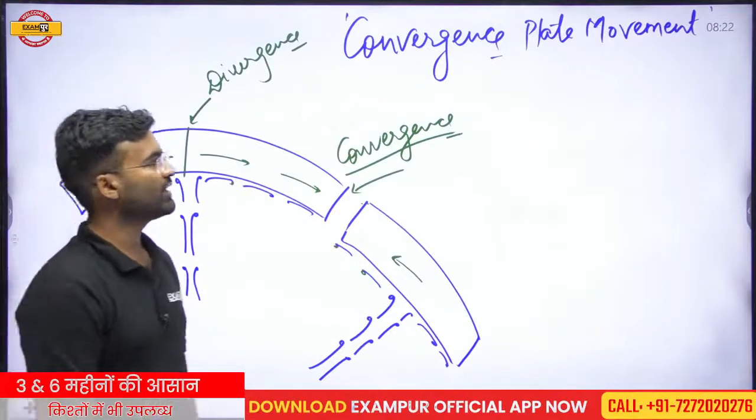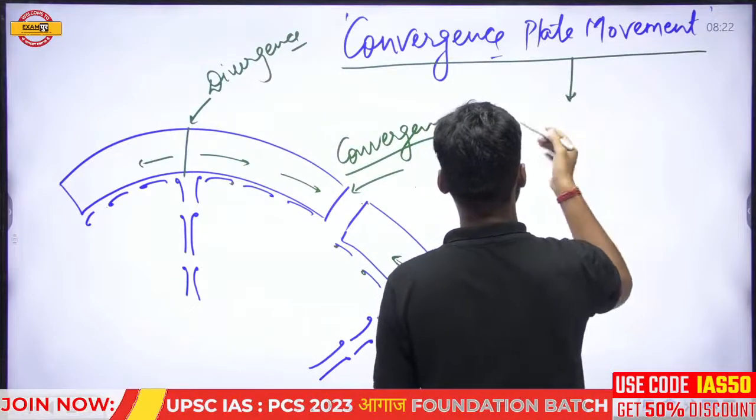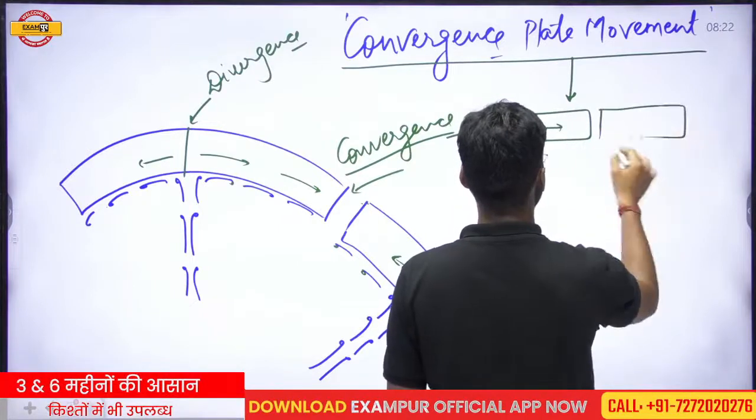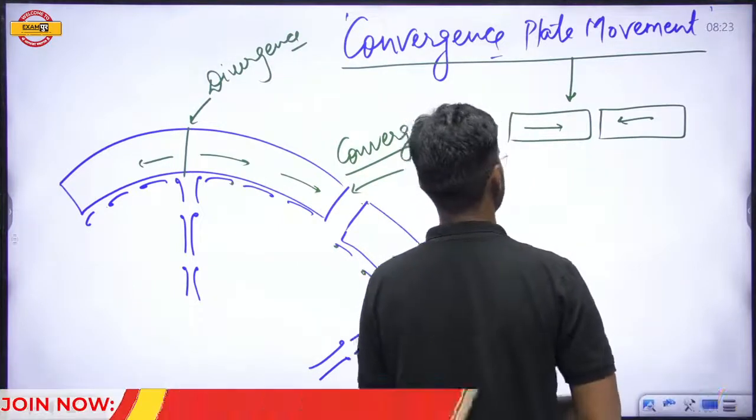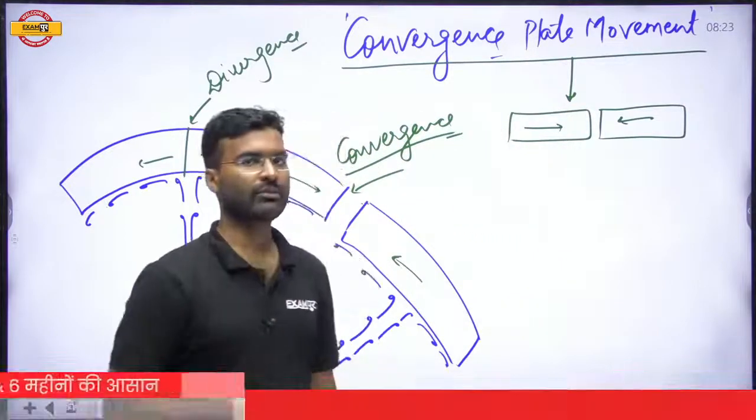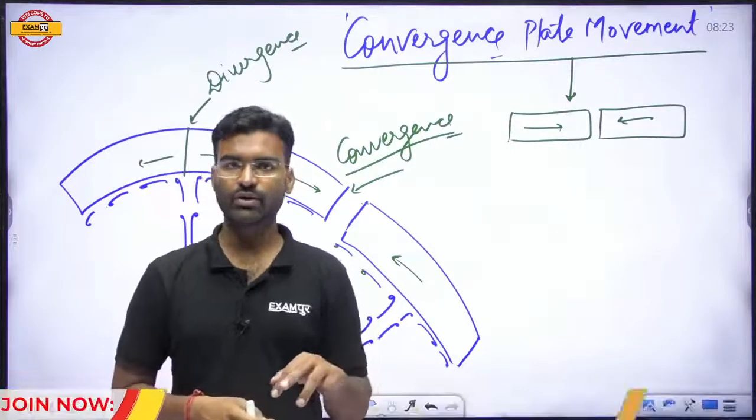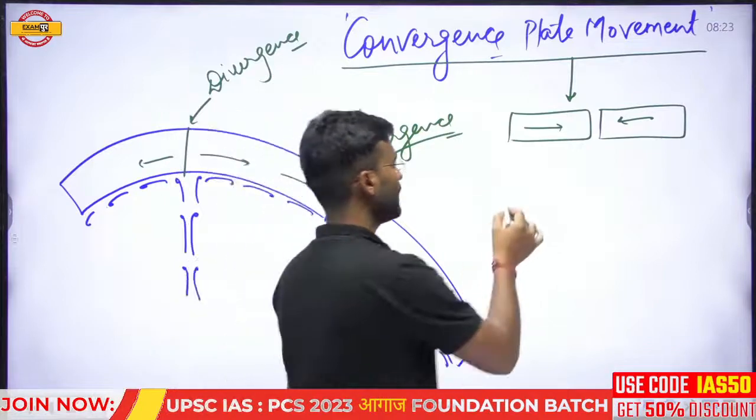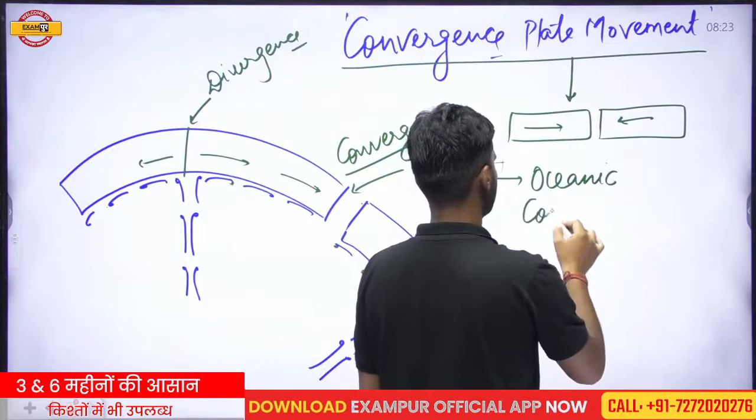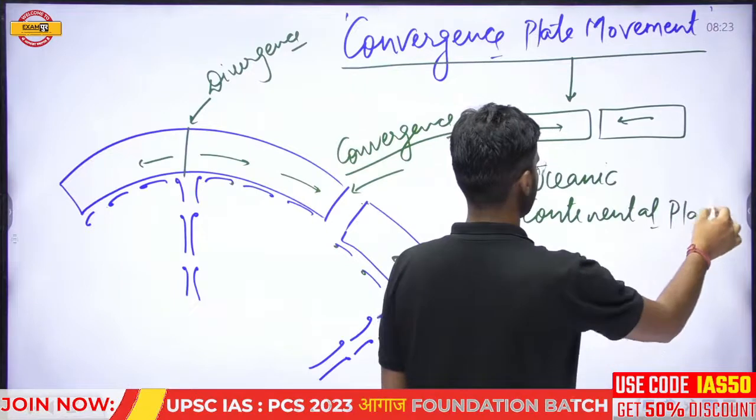So convergence plate movement means the movement, closing or the movement of the plates close to each other or into the same direction. Okay, so there are two types of plates; we have discussed the plates in the last session. On the basis of composition, we can categorize the plates into oceanic plates and continental plates.